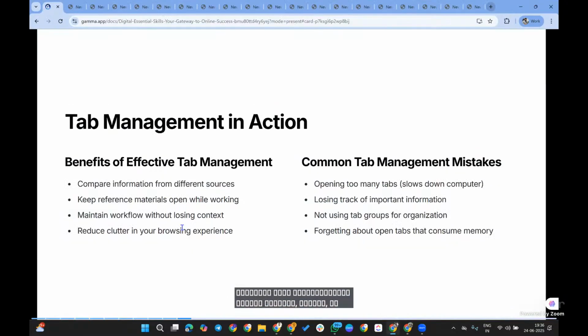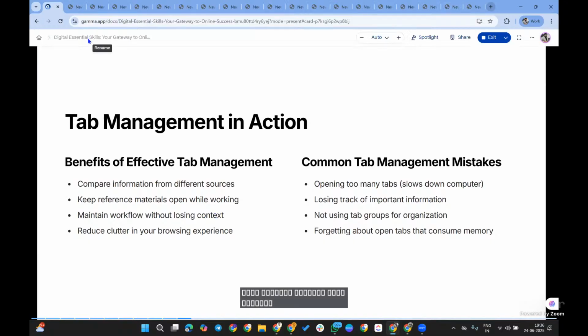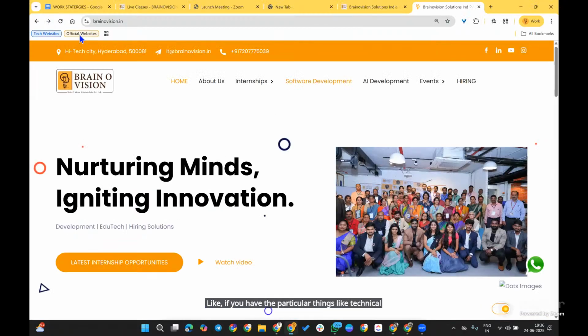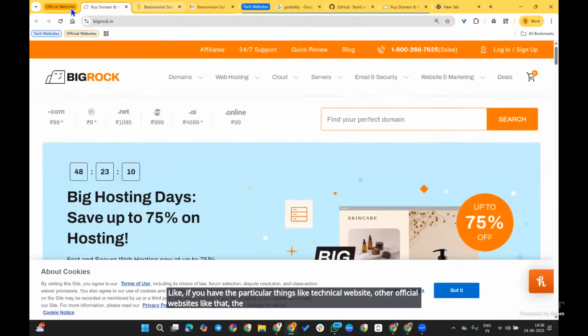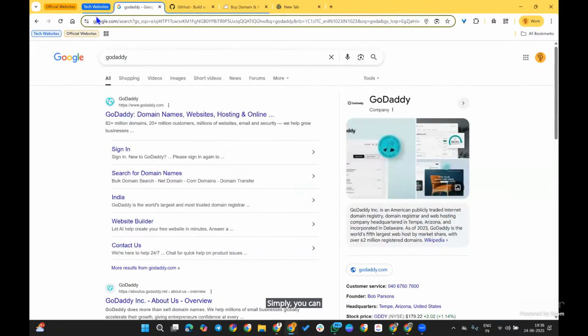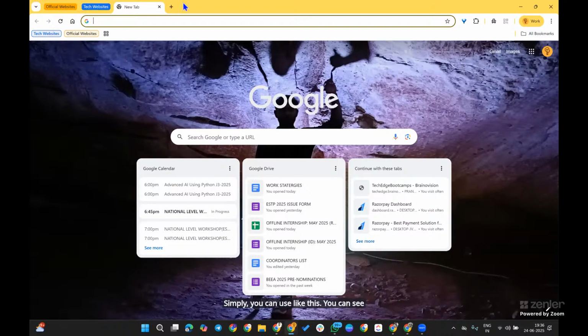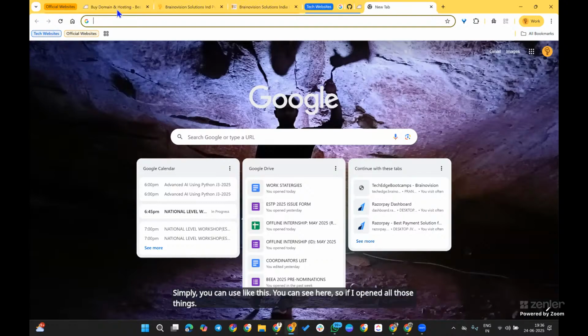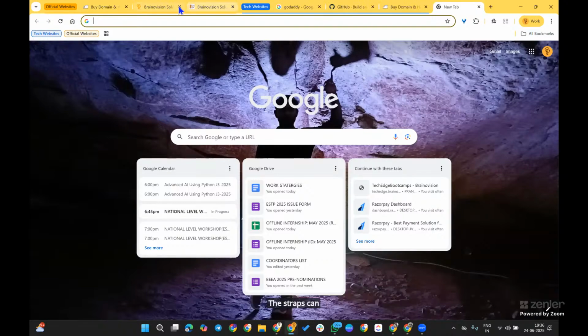At that time you can use tab management in action and hold all those tabs in a single tab, and use them properly, like technical websites and other official websites. You can see here, if I open all those things, these tabs become almost 1 2 3 4 5 6 7 tabs here.